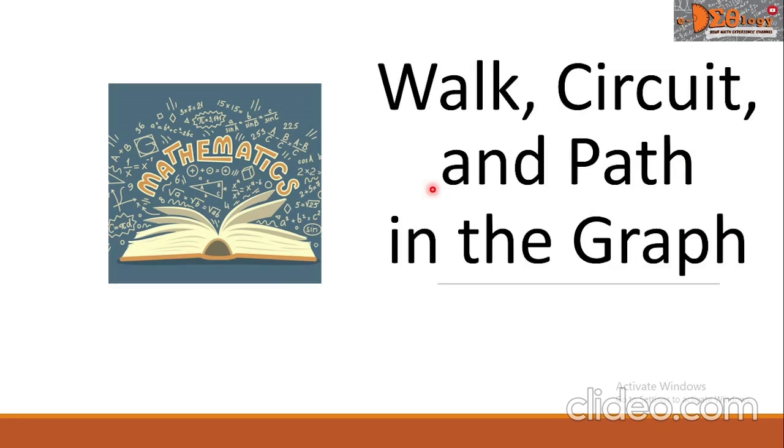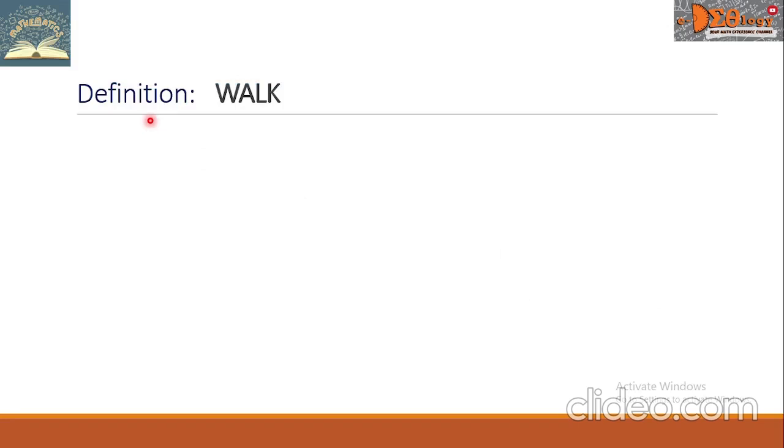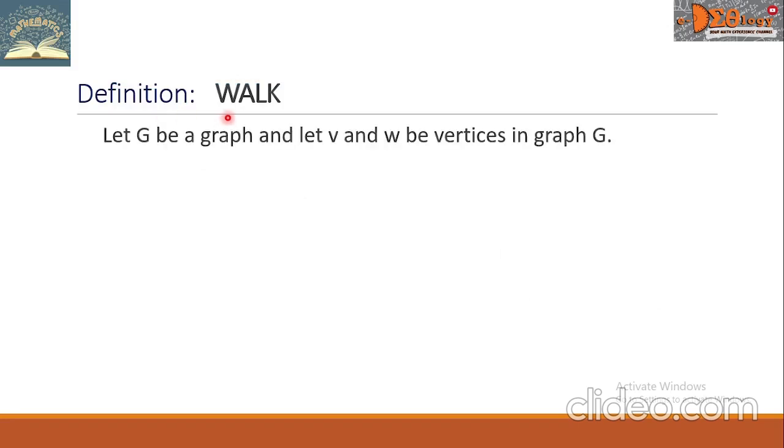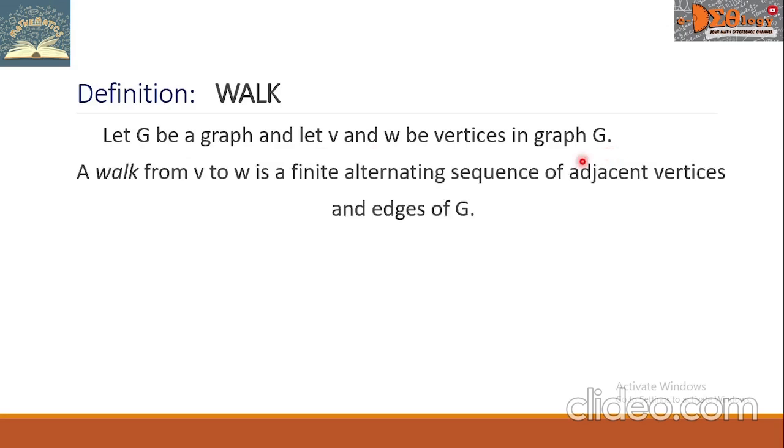Hi everyone. Today we're going to study walk, circuit, and path in the graph. Let us start by defining walk. Let G be a graph and let V and W be vertices in graph G. A walk from V to W is a finite alternating sequence of adjacent vertices and edges of G.